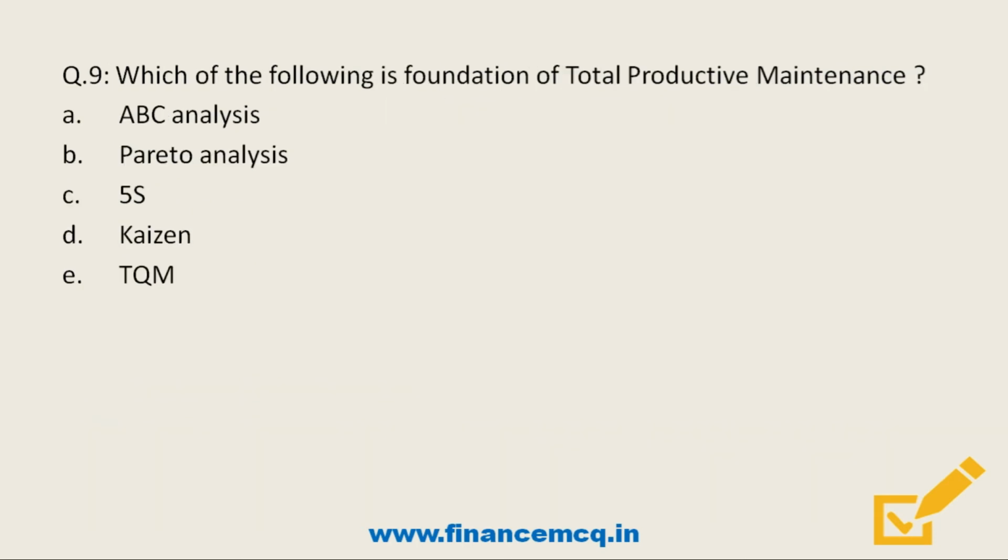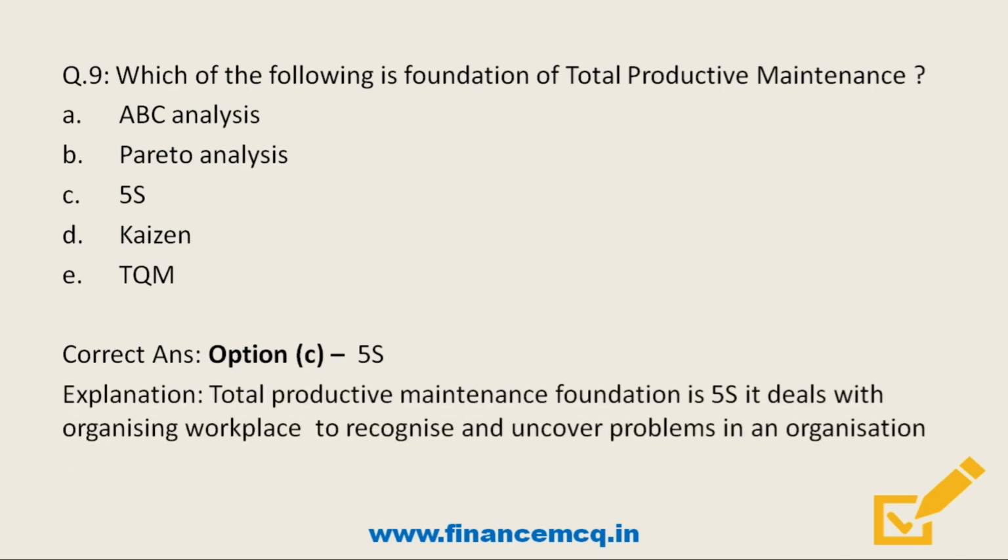Next question, which of the following is the foundation of total productivity maintenance? Option A, ABC analysis, option B, Pareto analysis, option C, 5S, option D, Kaizen, and last option TQM. So friends, here the correct answer is 5S. Remember that total productivity maintenance is basically to get the workforce involved in maintaining their own equipment and emphasizing proactive and preventive maintenance for fewer breakdowns, stops and defects. So the foundation will be 5S because it deals with organizing the workplace to recognize and uncover problems in an organization.